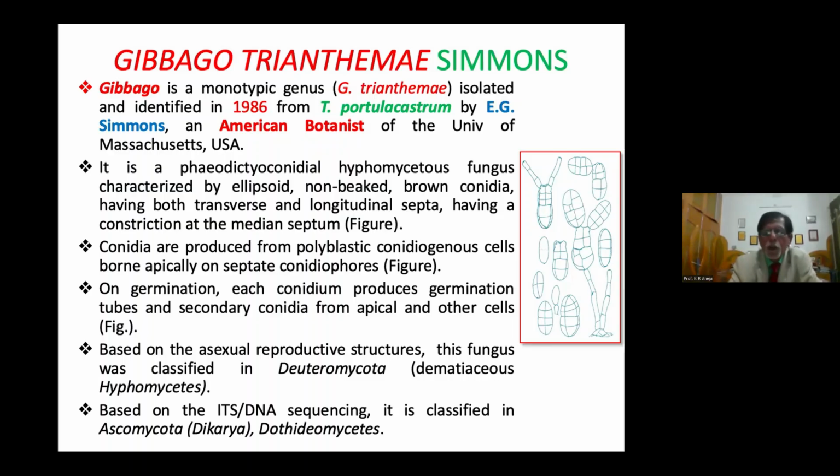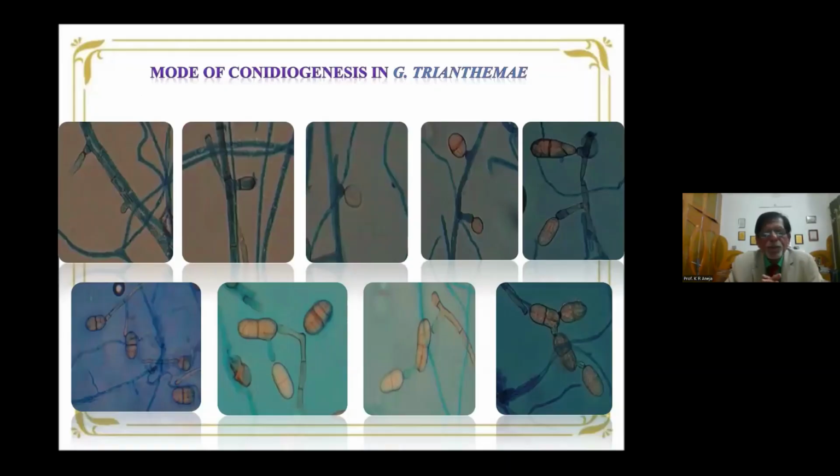This is the conidiophore giving rise to the conidia. This conidium is giving rise to another conidium in a chain. Based on the sexual reproduction structure, this fungus was classified in the Deuteromycota, but based on the perfect state, Deuteromycota is now not recognized, and all the fungi which were earlier considered in the Deuteromycota have now been classified in the Ascomycota. Next slide, please. Next slide.